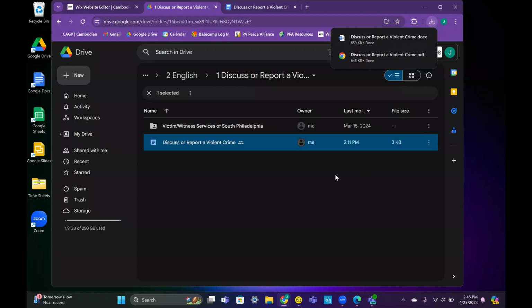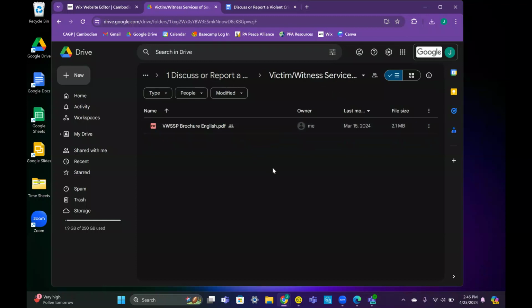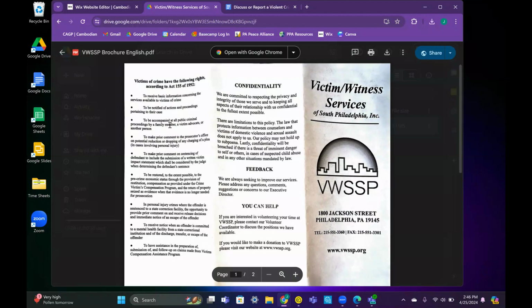If available, you will also see folders to any relevant community organizations or providers with brochures about their services for the topic you selected. The organization Victim Witness Services of South Philadelphia is included in this folder. If we hover over the organization name and click twice fast, we'll see any resources that are available in English about their services. For red-labeled PDFs, you can double-click on the title to open and download by clicking the arrow here.